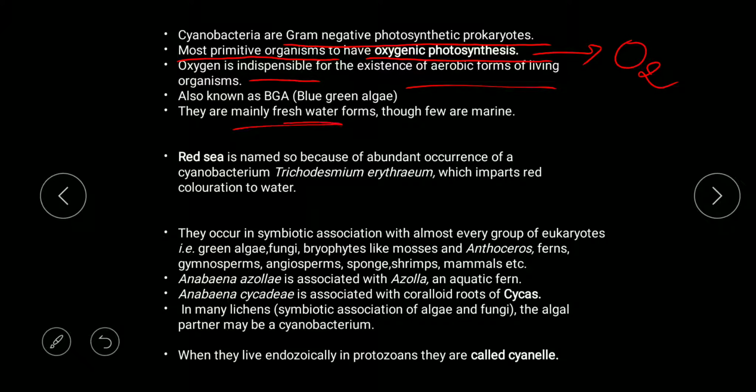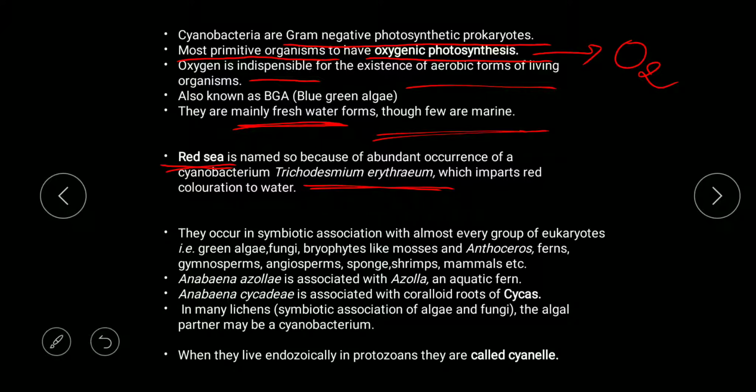They are mainly freshwater, though a few are marine. Now in the sea there are some cyanobacteria which are so abundant in occurrence that they impart a reddish coloration to the water or sea. Because of this phenomenon it is known as Red Sea. And the Red Sea is found due to the proliferation of Trichodesmium erythraeum, which is one species of cyanobacteria.